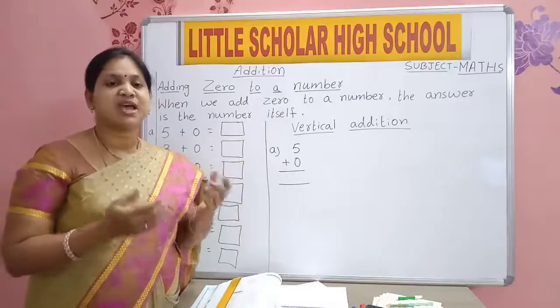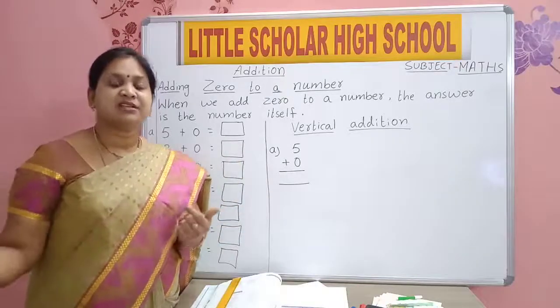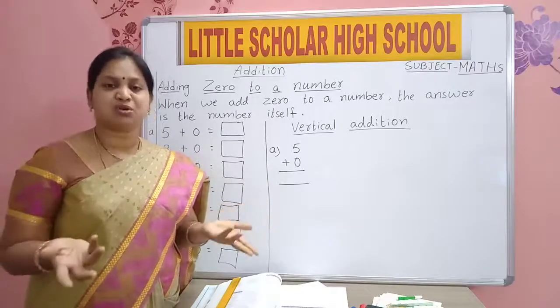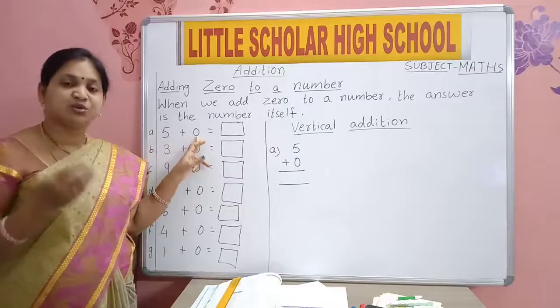If you get one, you will say I have one chocolate, I have 3 chocolates, I have 4 chocolates. If the child did not get any chocolate, that means nothing. No chocolates means 0 chocolates. Yes or no? So 0. What is the value of 0? Nothing. No value for 0.